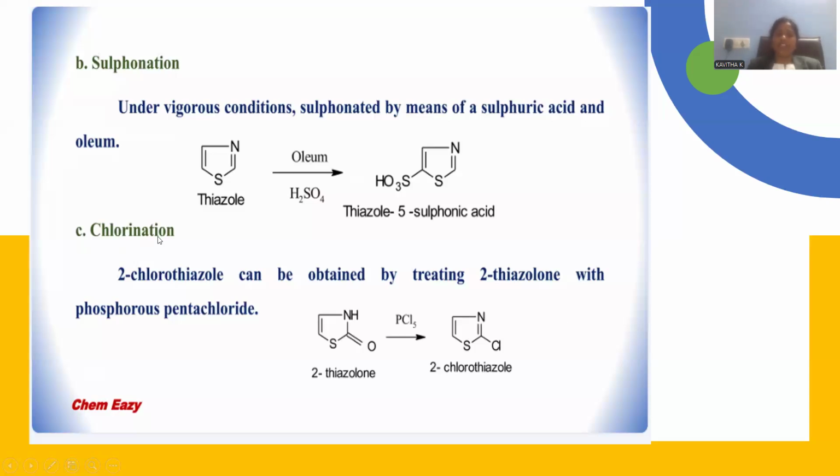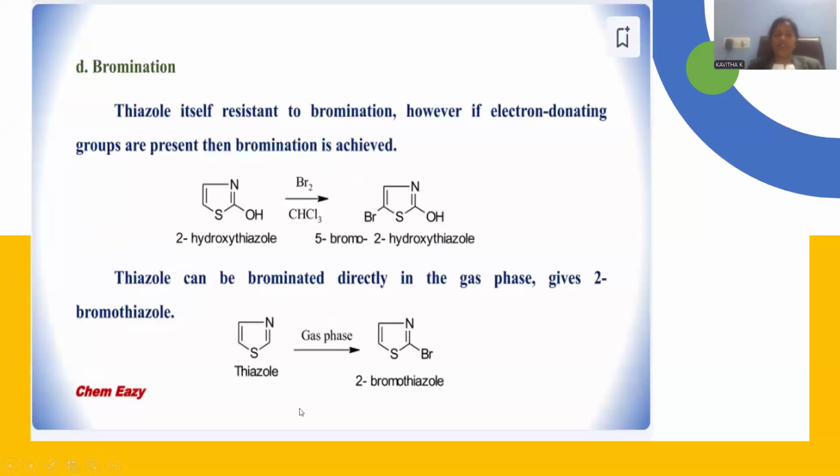Let me go with the chlorination process. In order to perform the chlorination, I am taking thiazolone, a ketonic substance. Whenever it is enolized, there is a formation of a double bond and an OH. It is possible to replace this with a chlorinating agent. PCl5, phosphorus pentachloride, is a chlorinating reagent that is applied, so that the chloronium cation is able to replace this hydroxyl, and 2-chlorothiazole will be originated. This is also part of that electrophilic substitution reaction.